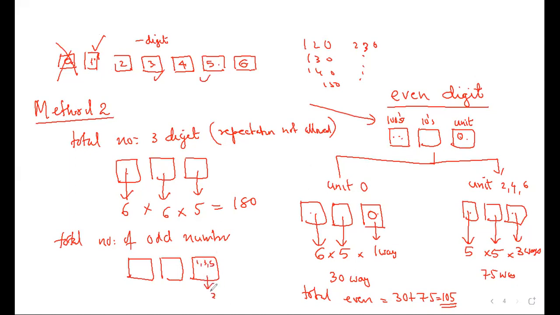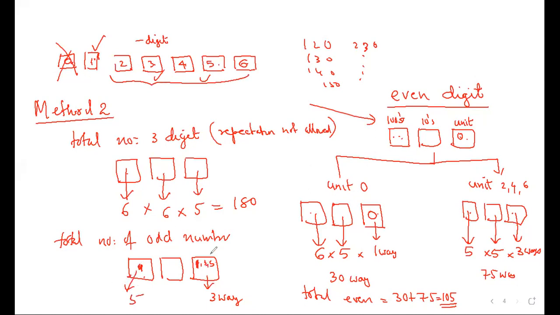So we can do it in 3 ways. Now 0 cannot be put in the hundreds place. Whether I put 1, 3 or 5 in the units place, the number of cases will be the same. Imagine I put 1 in the units place. Which 2 digits are not allowed to enter the hundreds place? 0 and 1. So how many possibilities are there? Any of the remaining 5 can be put, so 5 ways.